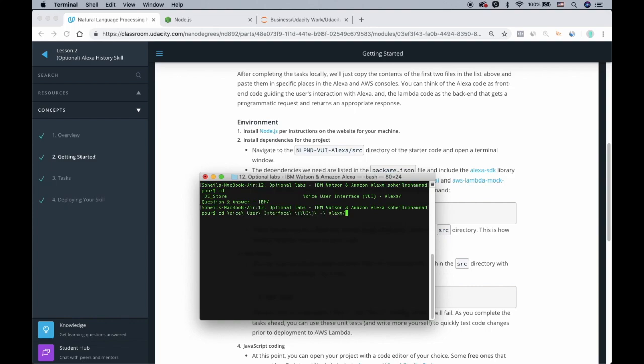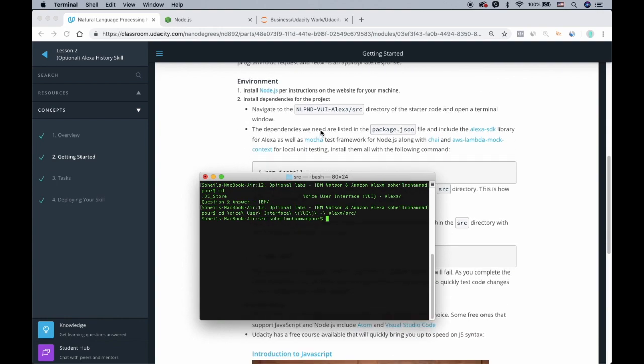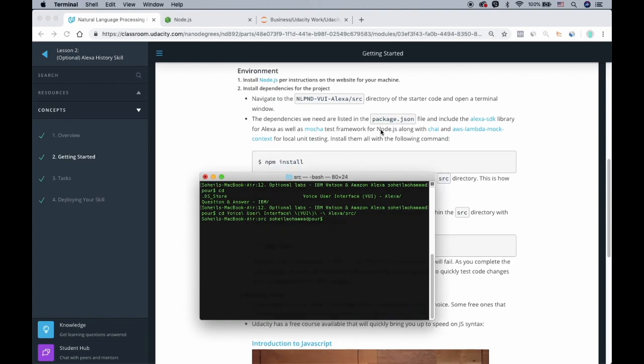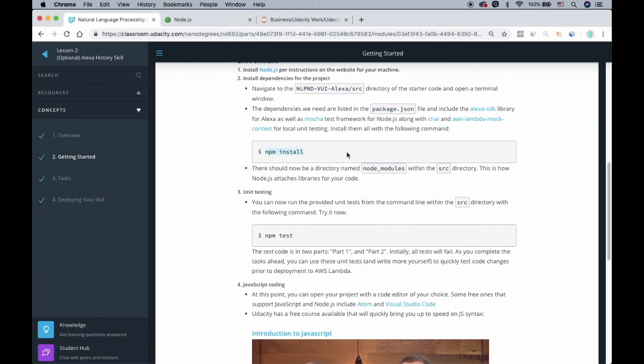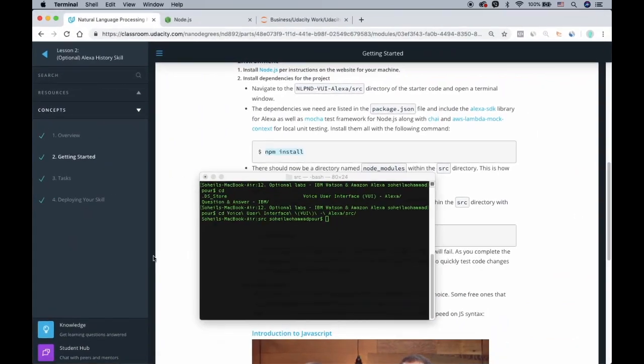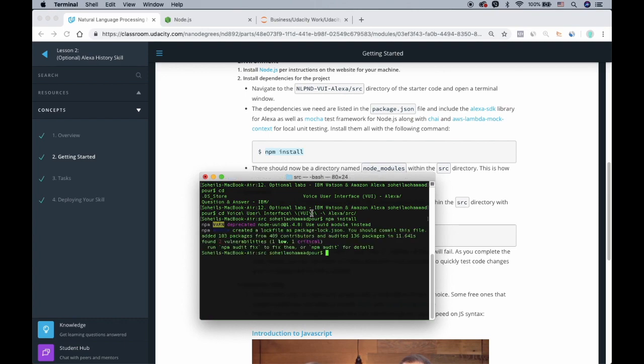So we say voice user interface Alexa source. Great. The dependencies we need are listed in package.json. So the only thing that we need to do is just npm install, and it will install all of the dependencies. Okay, it might just take a few seconds. It's not that long. Okay, great. Now it has been downloaded.